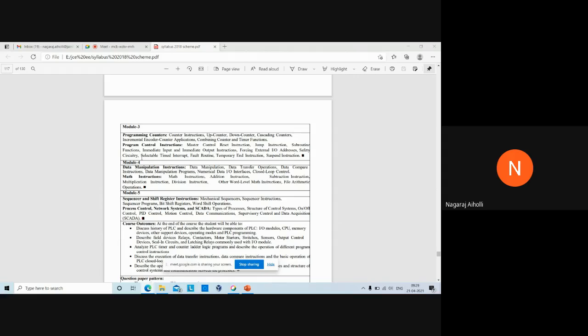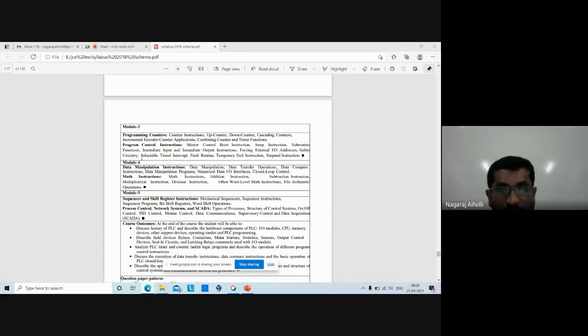Temporary end instruction, which is meant to debug the program. You know the debugging process, removing the errors, that is done by the temporary end instruction. Suspend instruction, which is used to temporarily suspend the instructions and go from one instruction to some other instruction. The jump takes place from one instruction to some other instruction, and that is done by the suspend instruction.